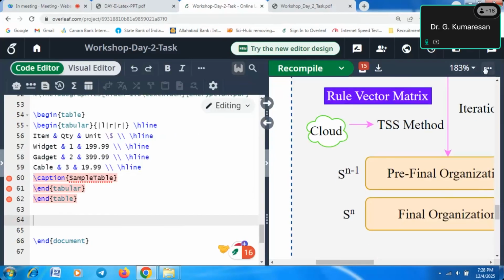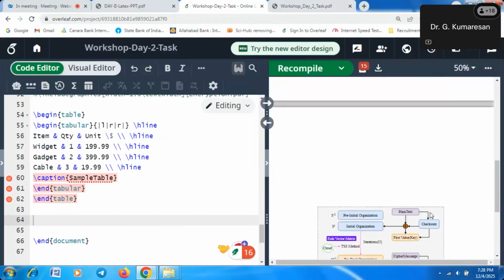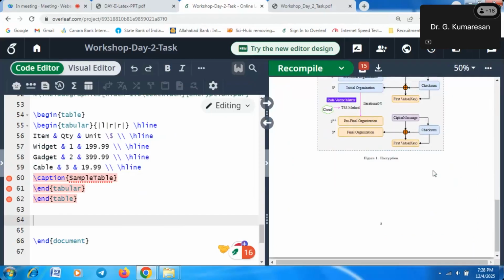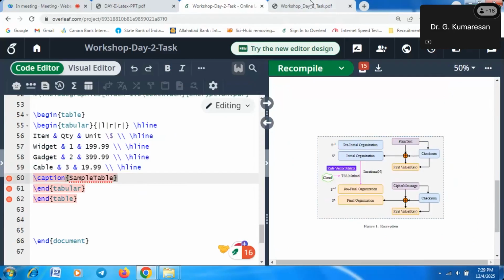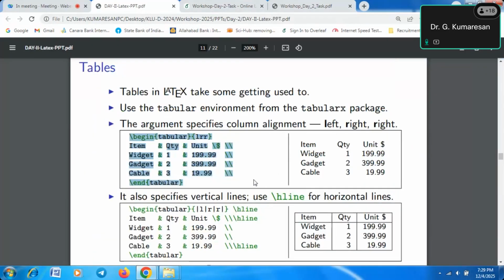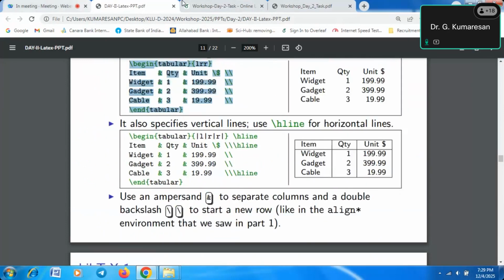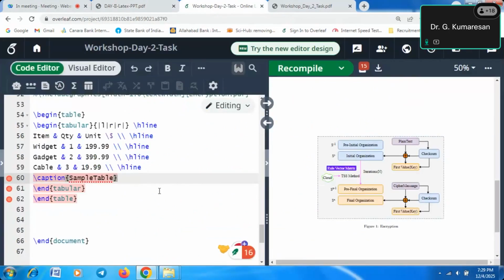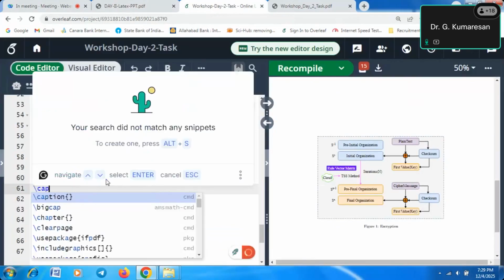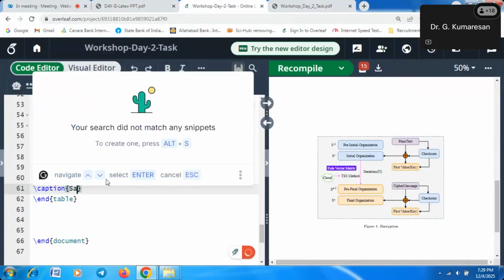So why is it going like this? Maybe we are missing some packages. Tabular L R R like this. Now what is the error? I wrote the caption inside of the tabular, and that is the wrong thing. So we have to write backslash caption, sample table, like this.